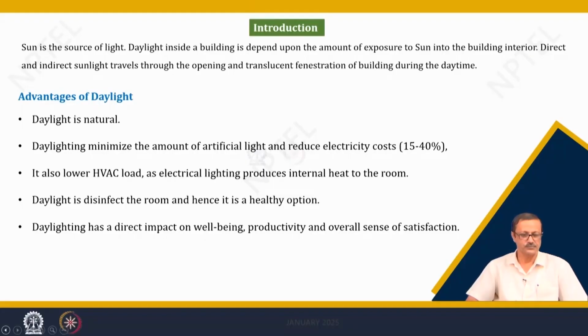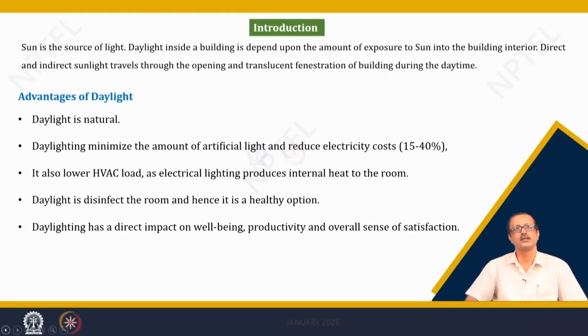So, if you see the advantages of daylight, it is natural. That is one of the biggest advantages. You do not require any kind of energy. It is actually going to minimize the artificial lighting cost or lighting load during the daytime, but the total artificial lighting load or cost is almost about 15 to 40% of the building electricity cost.